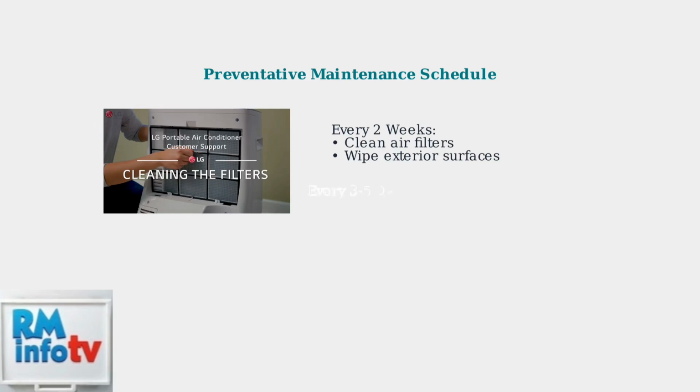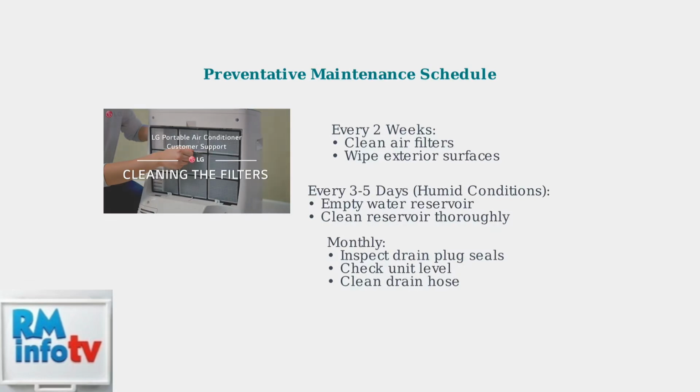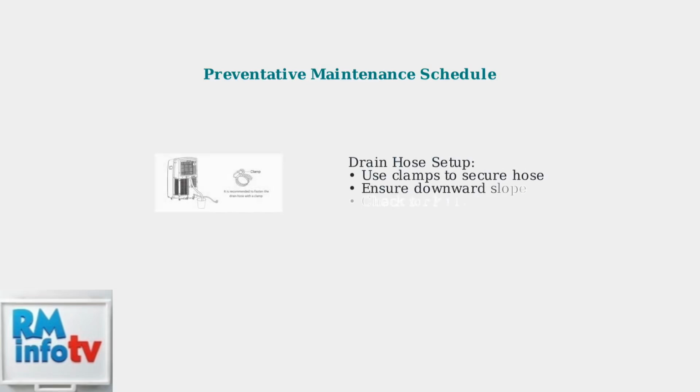In humid conditions, empty and clean the water reservoir every 3 to 5 days to prevent overflow and bacterial growth. Monthly, inspect drain plug seals, ensure the unit is level, and clean the drain hose after heavy use periods. For continuous drainage in high humidity areas, proper hose setup with clamps is essential. When setting up continuous drainage, secure the hose with clamps as shown. Maintain a downward slope and check regularly for kinks or blockages.